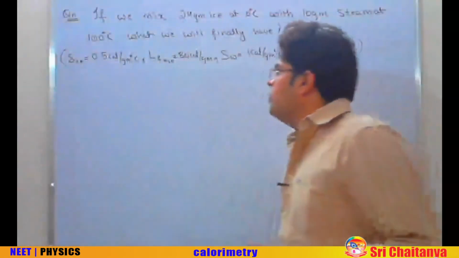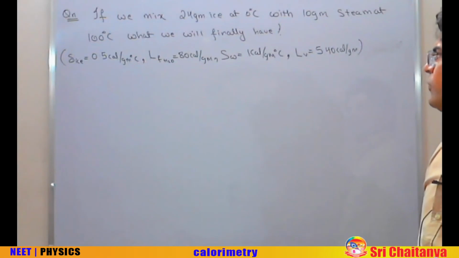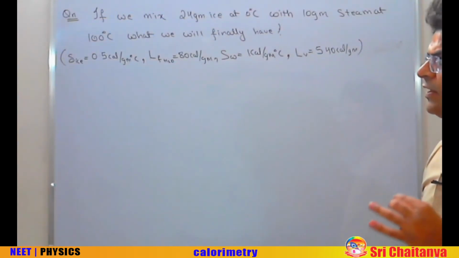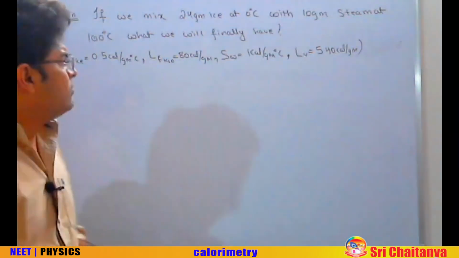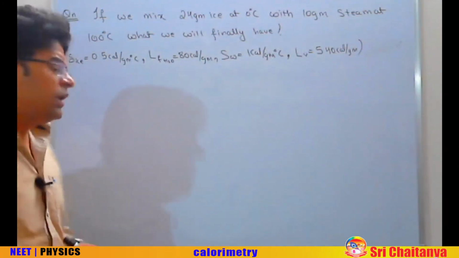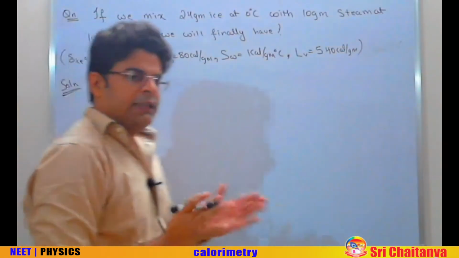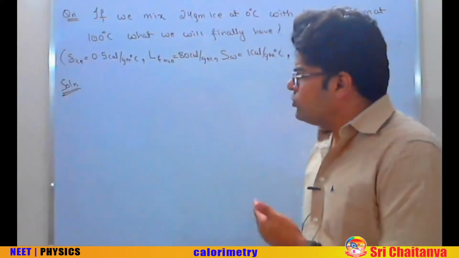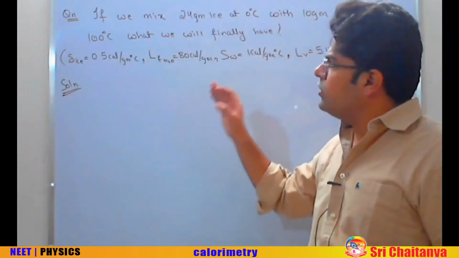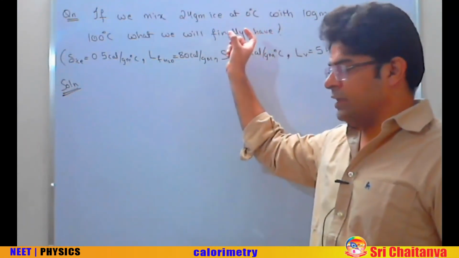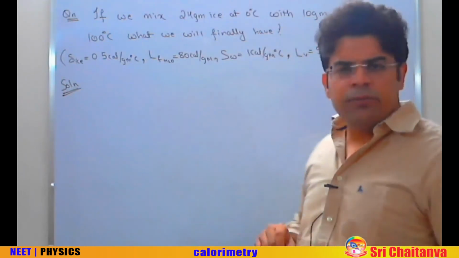One more problem. If we mix 24 gram of ice at 0 degree centigrade with 10 gram of steam at 100 degree centigrade, what we will finally have after mixing? So again, the same type of question, the same guidelines, always bring everything to same state and same temperature. Now in last question, I brought everything to water at 0. In this question also, you can bring both things to water at 0 or water at 100. Let's bring them to water at 100.